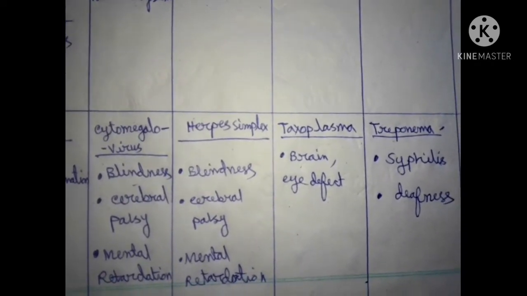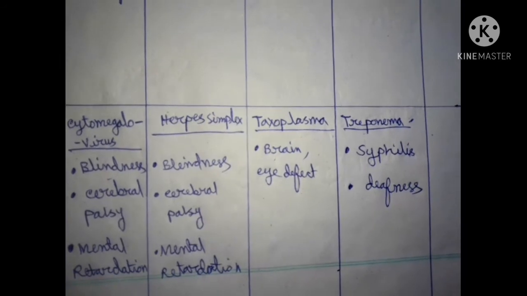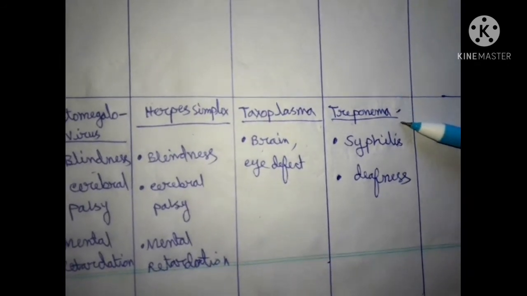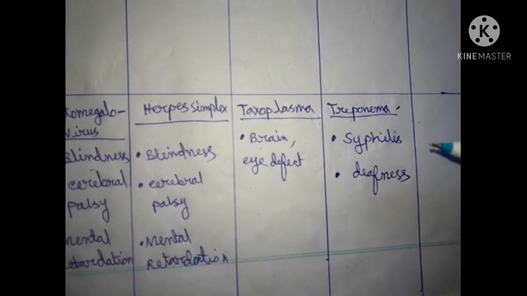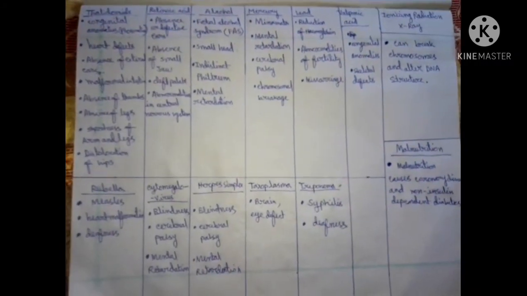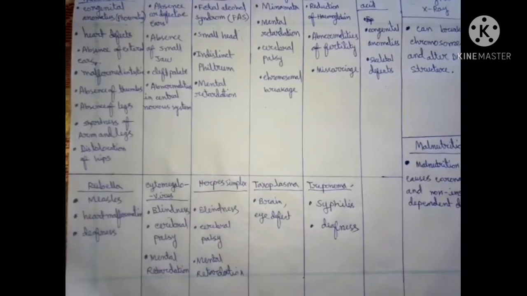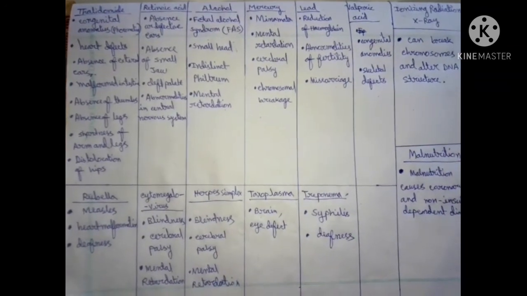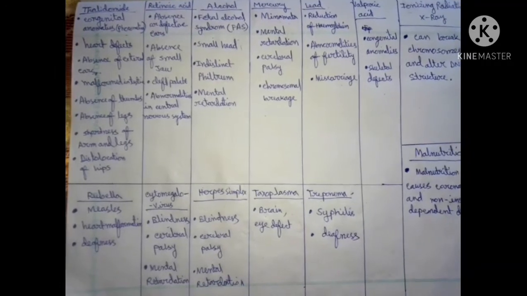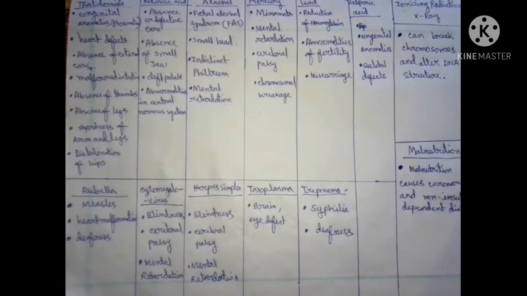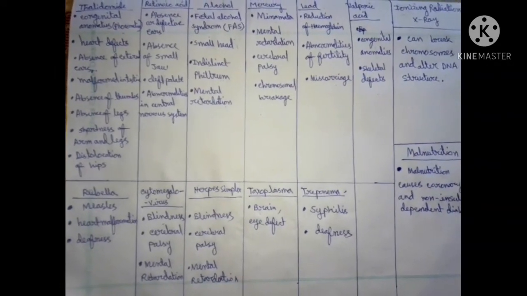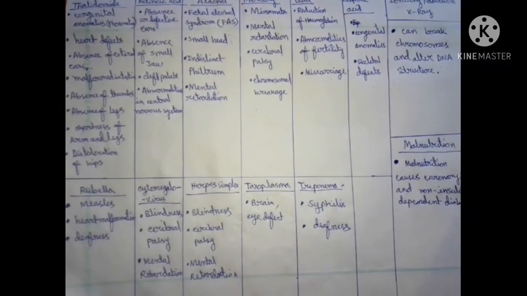Toxoplasma can create brain and eye defects, and Treponema can create syphilis, a disease, and also deafness. So you can see how teratogens create abnormalities and defects of the embryo.